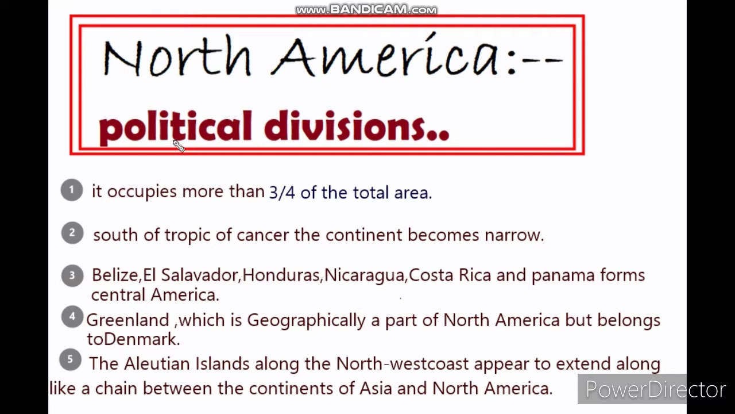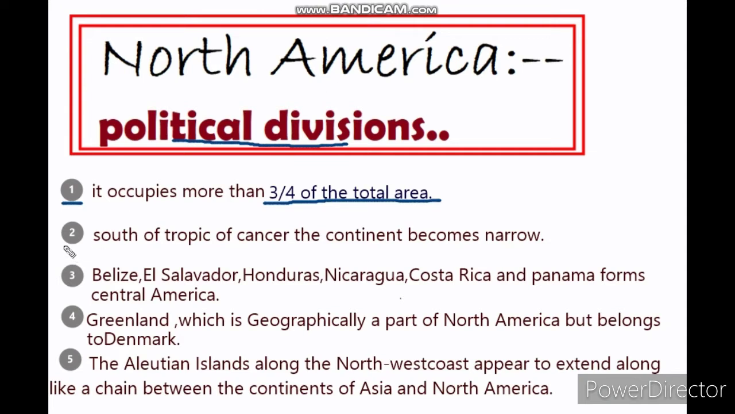So we are going to take a close look at the political divisions. The first and main point is that it occupies more than 3/4 of the total area. Who occupies 3/4 of the total area? In North America, there is a country named USA, United States of America. This country occupies more than 3/4 of the total area.